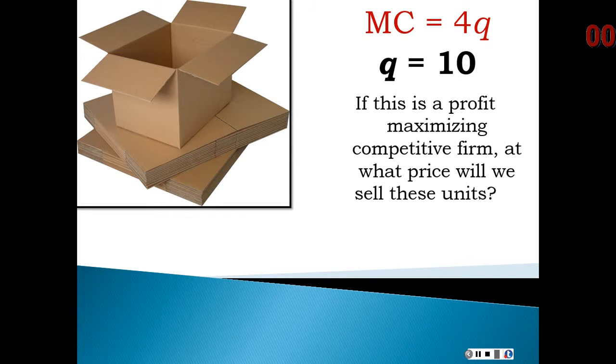Now, if that's all the information you have, you might think, well gosh, we don't have enough information to know the price. But remember, in a perfectly competitive firm, what are some of the relationships that are true? At the profit maximizing level of quantity, which the problem tells you this firm is producing at, doesn't marginal cost equal marginal revenue? Of course it does. And also remember that marginal revenue equals price for the competitive firm. Therefore, at this particular profit maximizing point, marginal cost equals price.